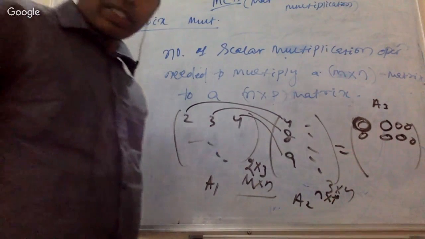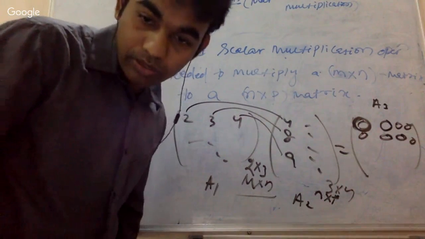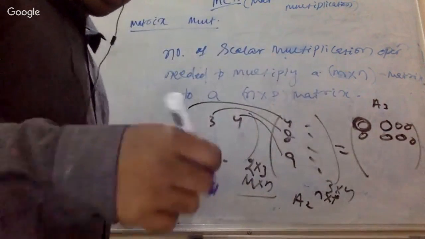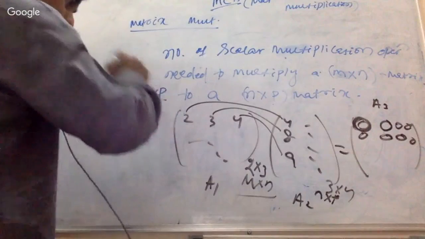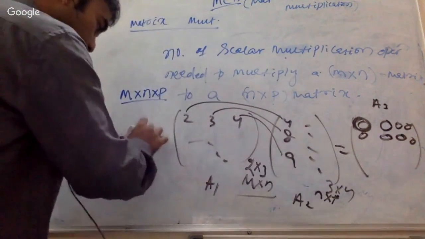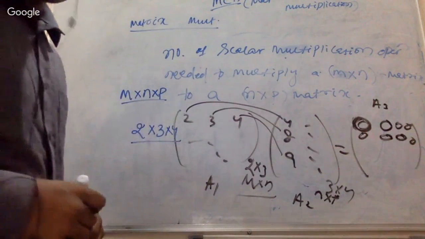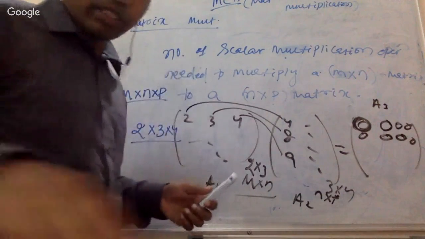Okay, we are getting some different answers, like 2 cross 3. Let me tell the answer. It is going to be M cross N cross P. This is the answer. If it is 2 cross 3 and 3 cross 4, then the answer is going to be 2 cross 3 cross 4. Just try to understand. I will erase it and make it clear.